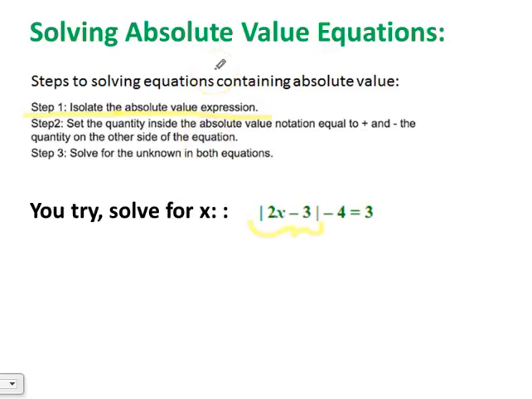You're going to need to move that to the other side, and then you can set up your two equations. So go ahead and click pause so that you can try this on your own, and then when you're ready to check your work with mine, go ahead and click play.